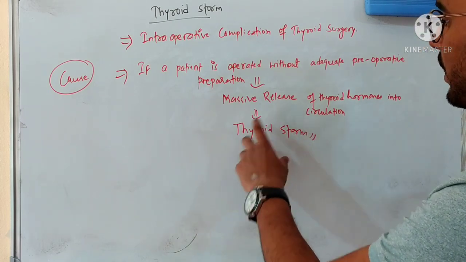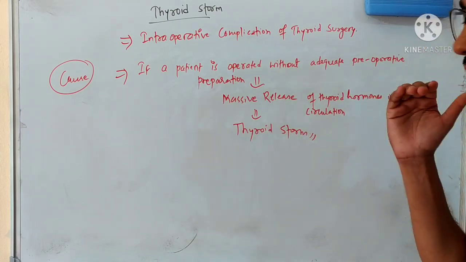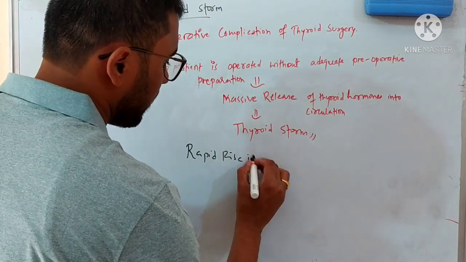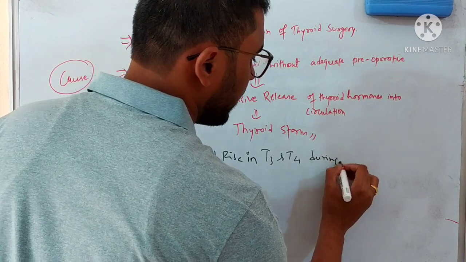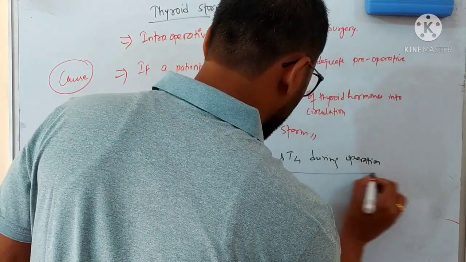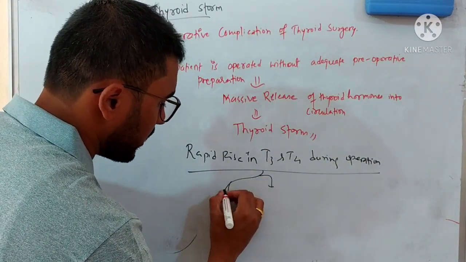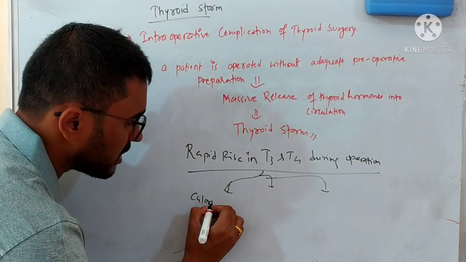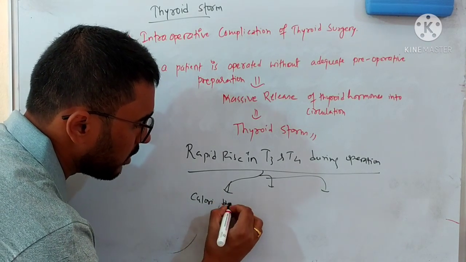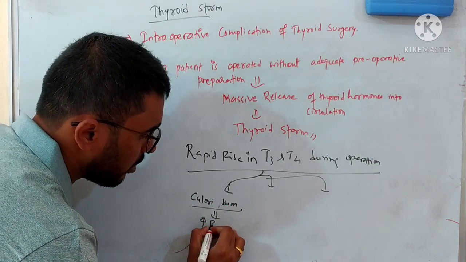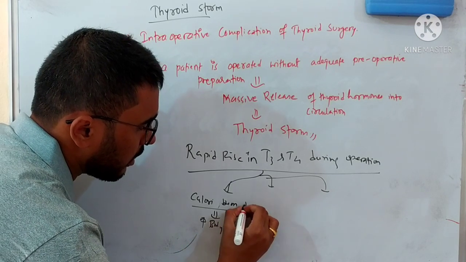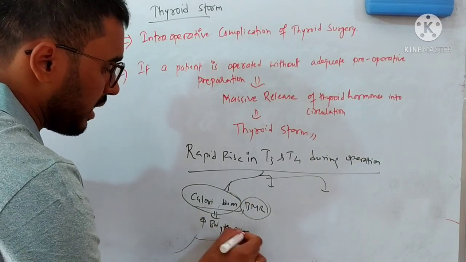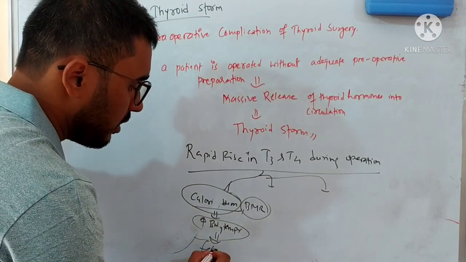During the surgery, there will be a sudden massive release of thyroid hormones in the blood, and it can cause a rapid rise in T3 and T4 during operation. If there is a rapid rise of T3 and T4 during operation, what can it do? The first thing, the rapid rise in T3 and T4 will burn so many calories and increase the basal metabolic rate, and increase the body temperature. So the person will be febrile during the operation.